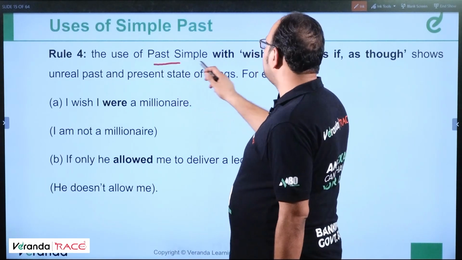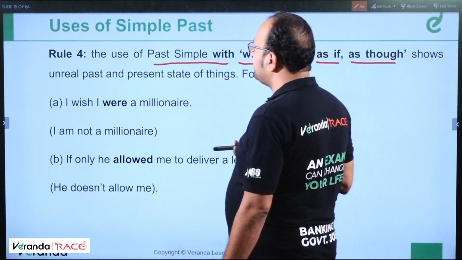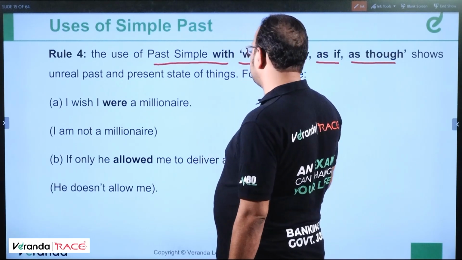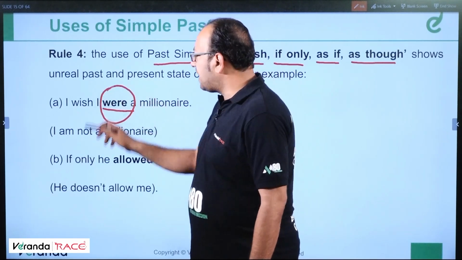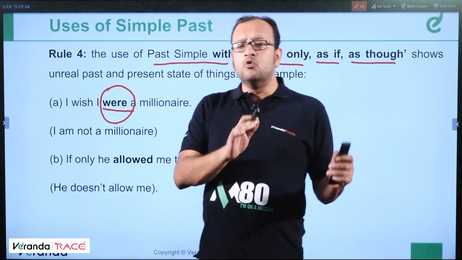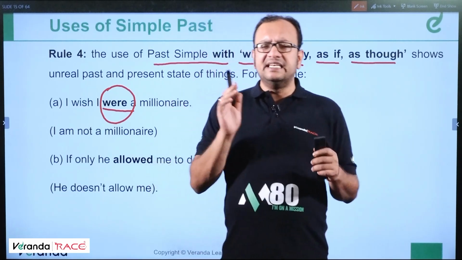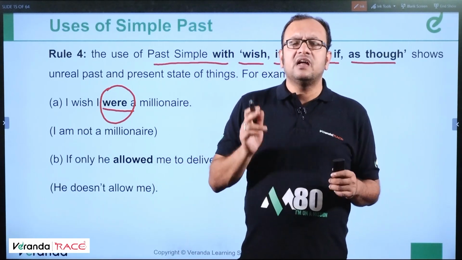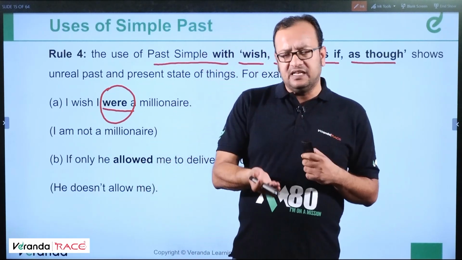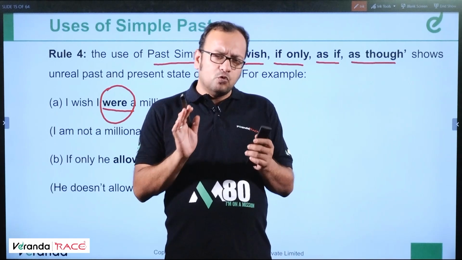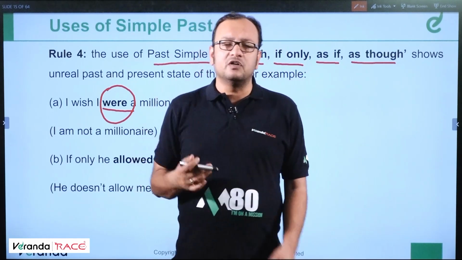The use of past simple with wish, if only, as if, as though shows unreal past and present state of things. For example, I wish I were a millionaire. So basically, this is simple past, but this verb is in a certain mood. What is a mood? Basically there are three types of mood: indicative mood, imperative mood and subjunctive mood. A verb is in a certain mood as well. Strange, right? People have mood, but we are talking about verbs.